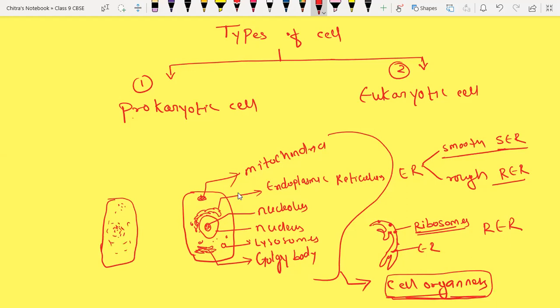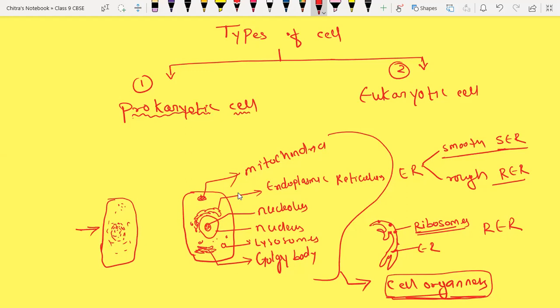But they are not identified separately because the cell organelles present in this particular cell do not have a well membrane bound structure. So those cells that do not have a well membrane bound structure are called prokaryotic cells.